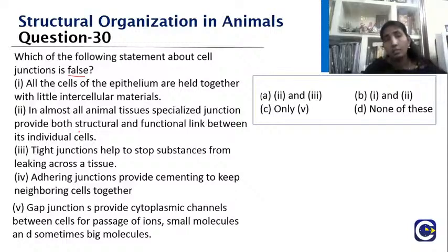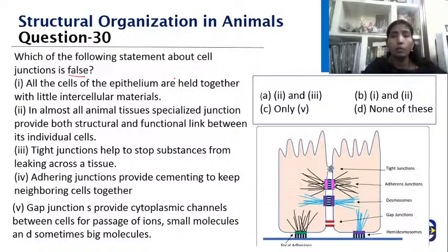Yes, students. Let me look into each statement. All the cells of the epithelium are held together with the intercellular material, like gap junctions, desmosomes, or tight junctions. So this is true.